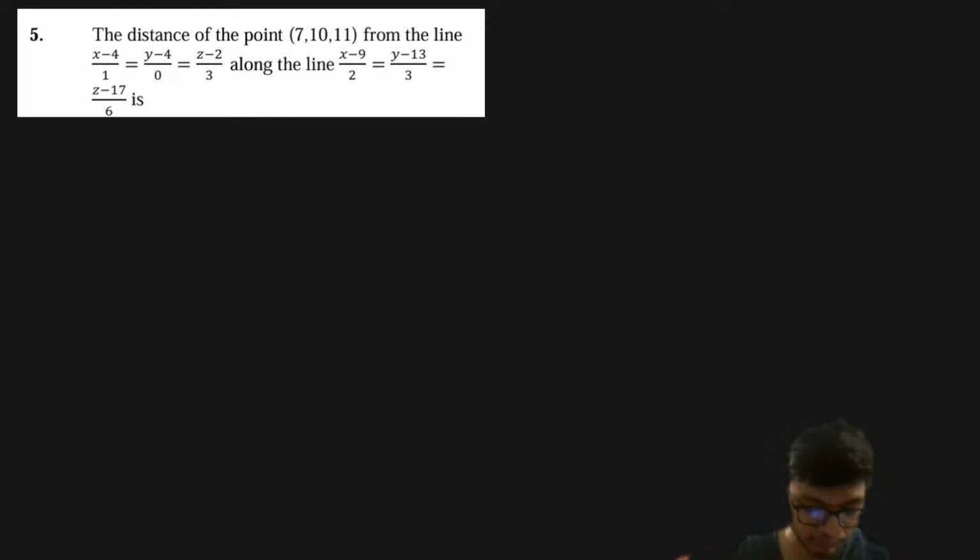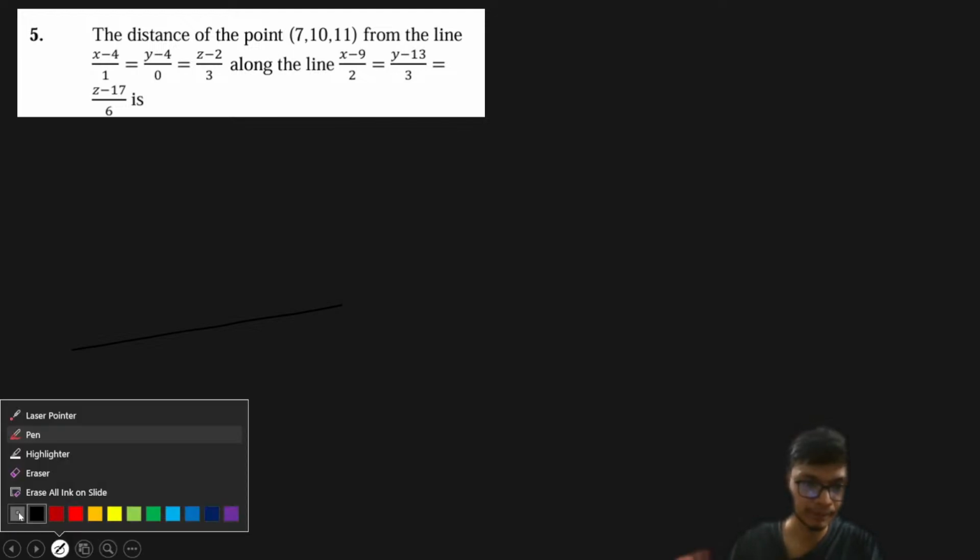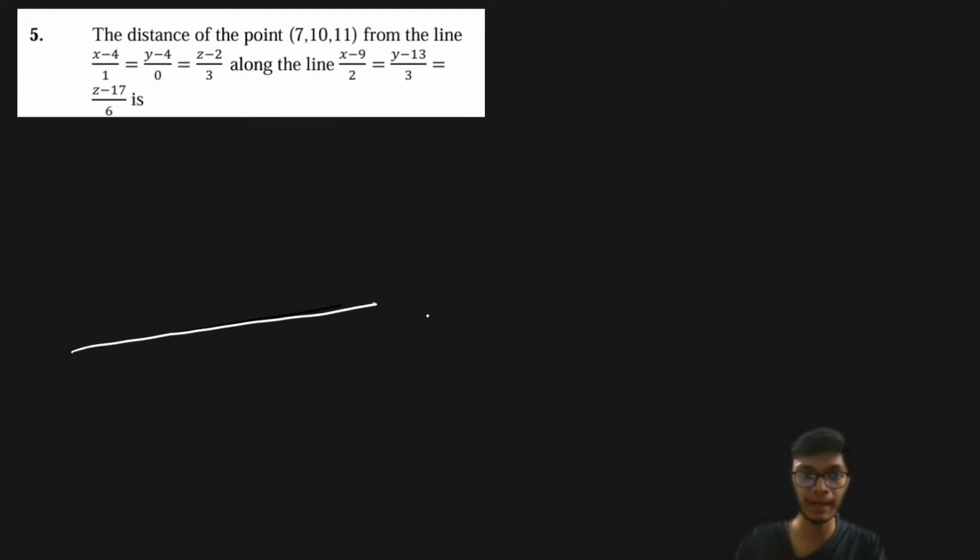Now this question is very straightforward. Basically, we have to find the distance of the point from the line along a particular line. If you look at the question, we have a line like this. The equation of the line is given as (x minus 4)/1 equals (y minus 4)/0 equals (z minus 2)/3, right?